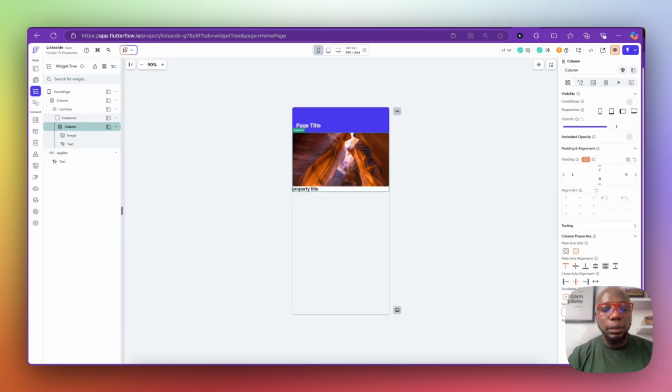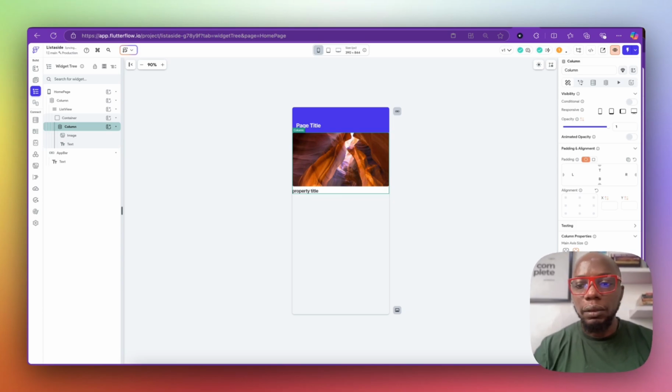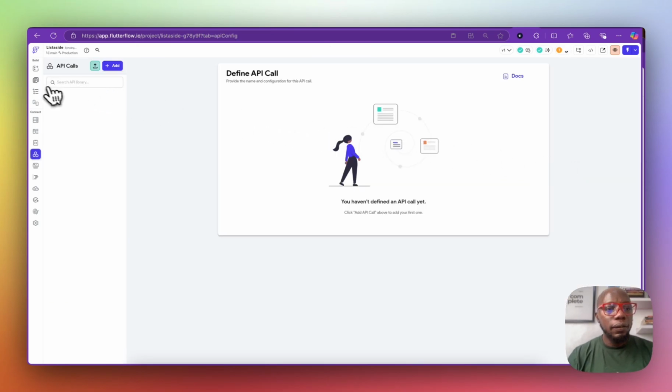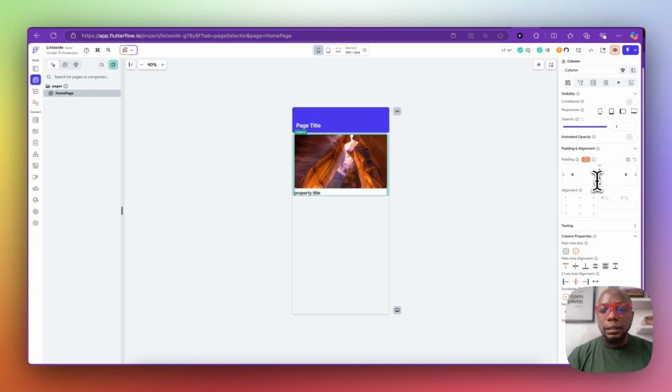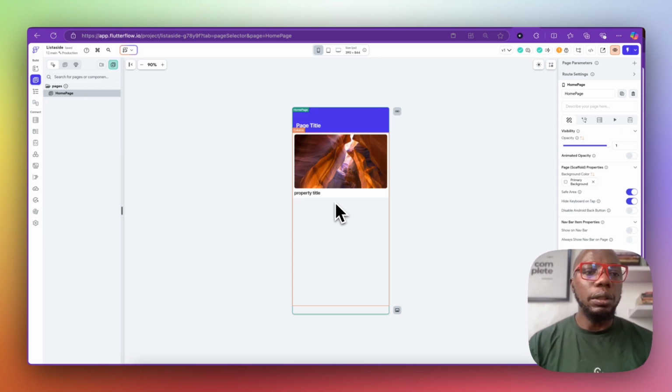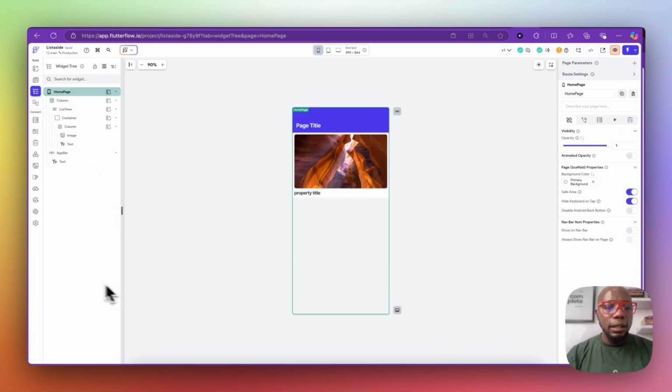And then we'll click on this container. We'll put in a bit of item spacing right there, and we'll put in a bit of padding right there. So let's just go 8, 8, 8, 8 all around, and that's going to be our home page. So we're not trying to do something really complex. We're just going straightforward, right?